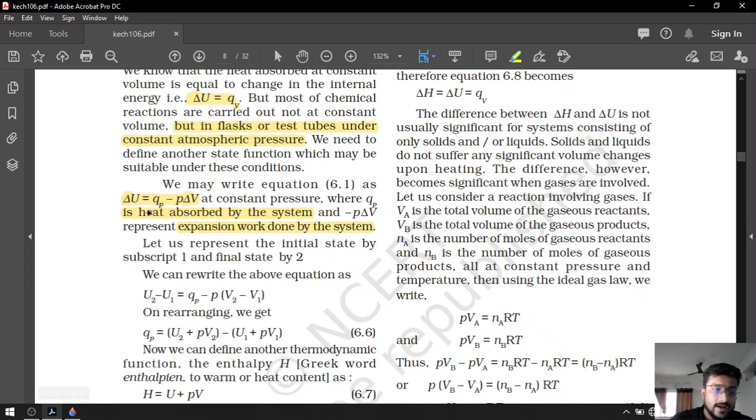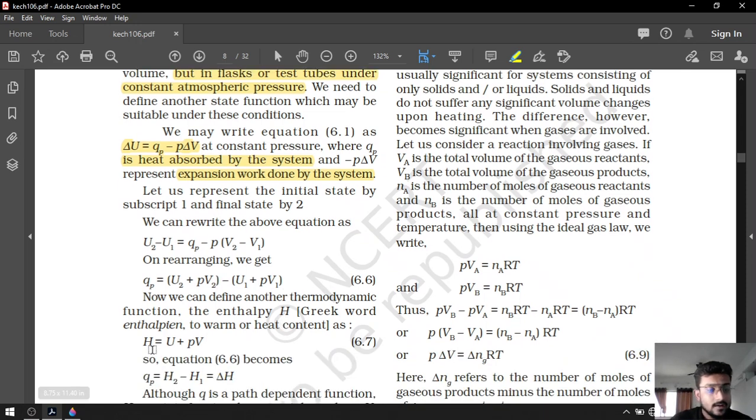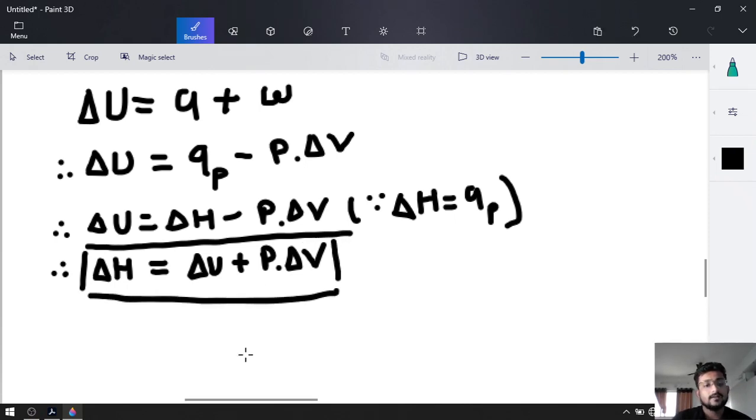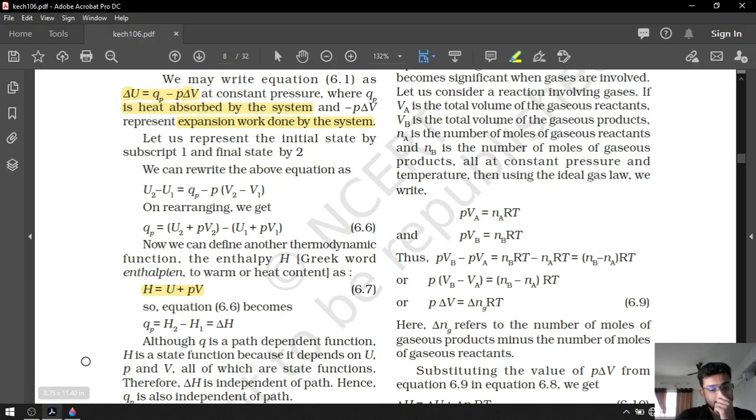Now, delta U is equal to U2 minus U1 and delta V is V2 minus V1. So, QP will be equal to U2 plus P V2 minus U1 plus P V1. That's why we came with the term H equal to U plus PV. And instead of that, we simply derived this formula the easy way. They have done it with difficulty, and their method is also difficult.